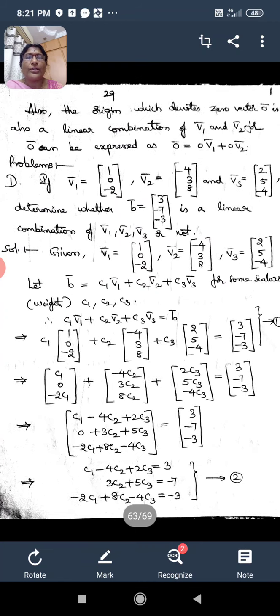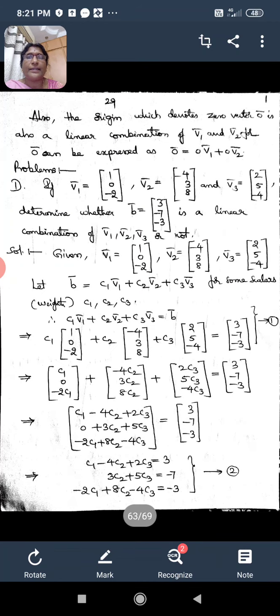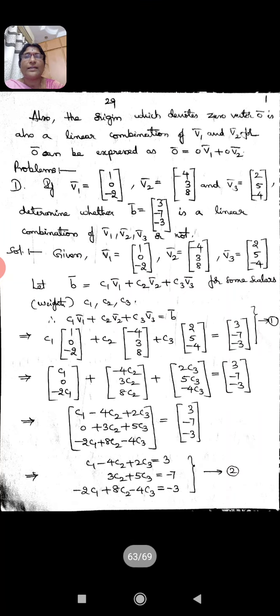If you recall the definition of linear combination, it is another vector which can be expressed as C1 V1 bar plus C2 V2 bar plus so on Cn Vn bar, which is the sum of scalar multiples of some vectors V1 bar, V2 bar, so on Vn bar with the scalars C1, C2, Cn, and this gives rise to another vector which is called the linear combination of the vectors V1 bar, V2 bar, so on Vn bar.